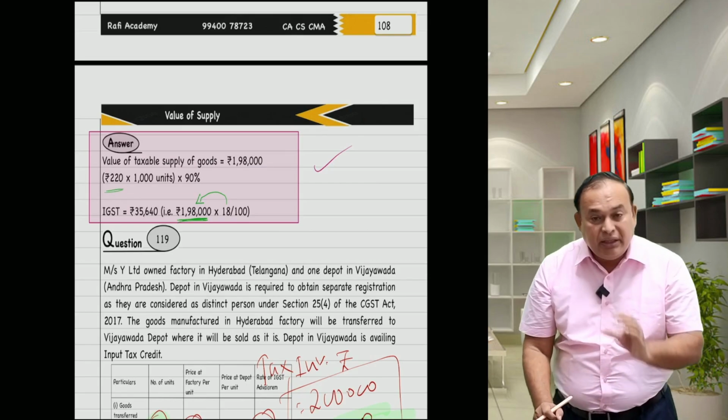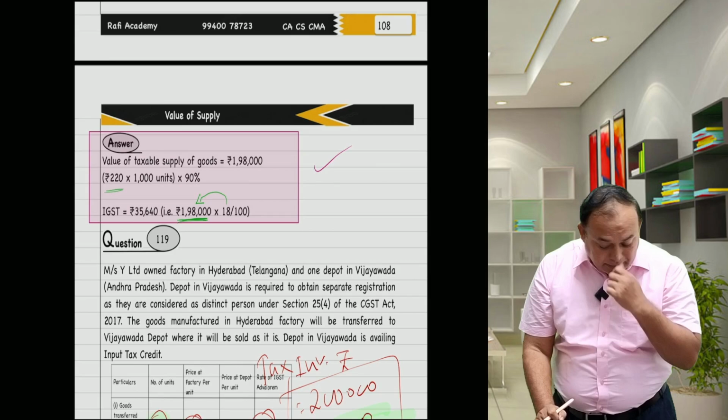Referring further here, one of the important problems with regard to the margin method.